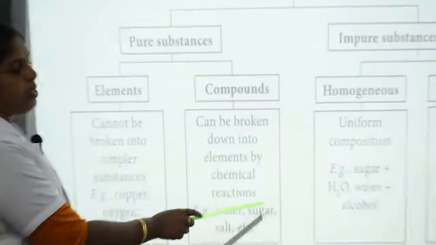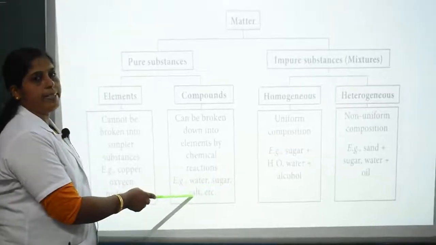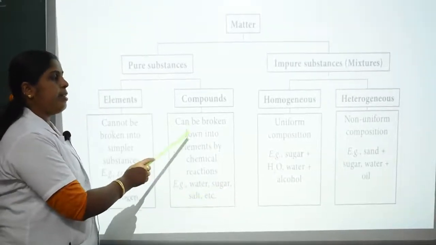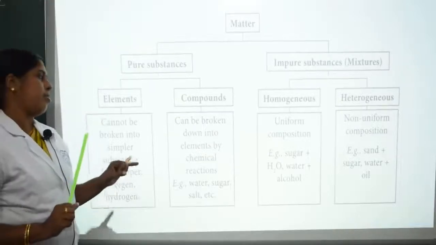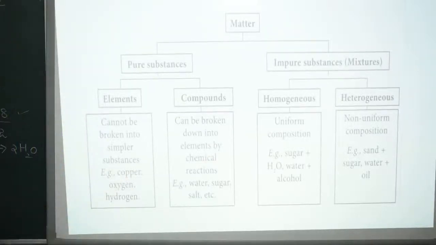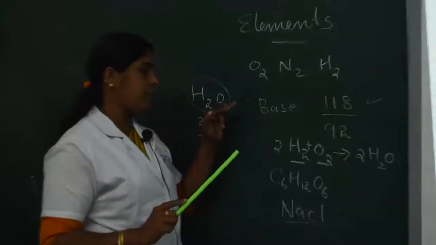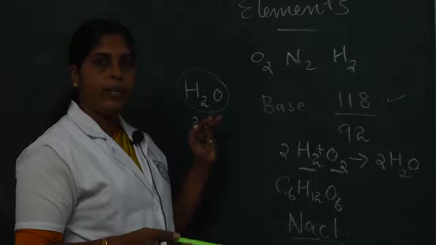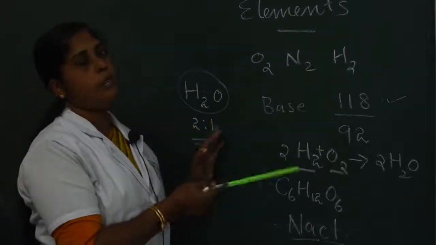Sugar, C6H12O6, is a complex molecule. Salt is NaCl. Compounds do not exhibit the properties of their elements. For example, hydrogen helps put off fire, but oxygen helps fire burn, and yet water is used to put off fire.